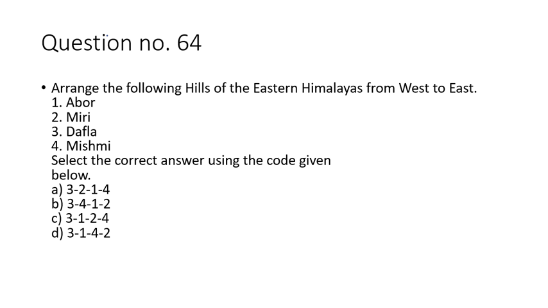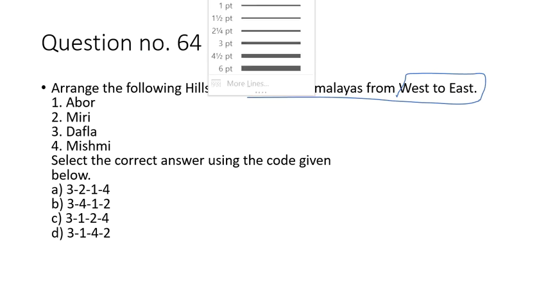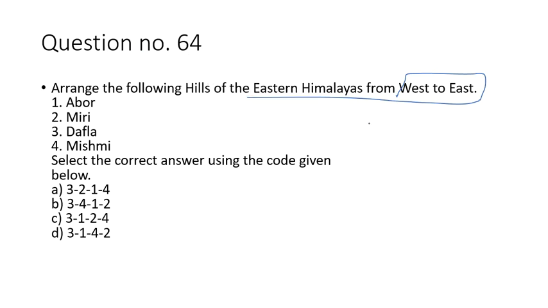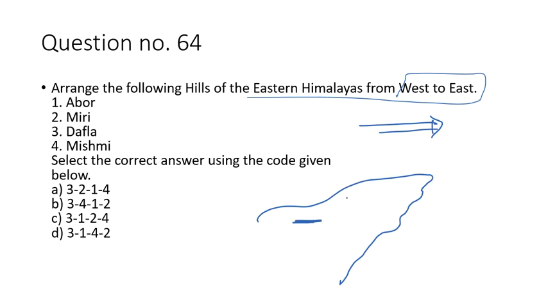Moving to question number 64. 64 is about the arrangement of hills. You have to arrange the hills from west to east. Arrangement of hills from west to east direction, this direction. The eastern Himalayas. So this is the shape of somewhere. The eastern Himalayas, and this Dafla, Miri, Abor, Mismi. This Dafla is here, here is Miri, here is Abor and here is Mismi.